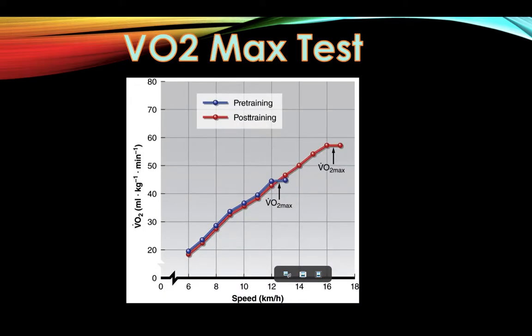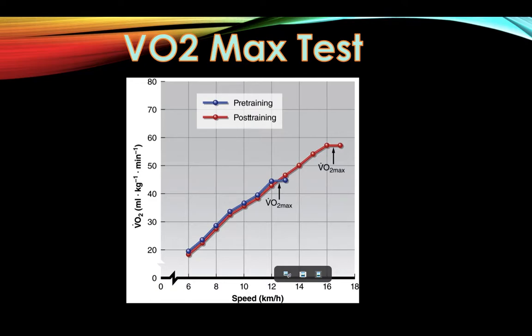This VO2 max graph shows the effect of training on the ability to inhale and utilise oxygen. As you can see, the untrained person has a lower VO2 max of around 45, where they are unable to utilise any more oxygen. However, the trained person has a much higher VO2 max of around 58. This is partly because of the adaptation to the respiratory system, which allows them to take in more oxygen. This would improve their performance because the muscles will be receiving more oxygen, so will be able to work for a longer duration or a higher intensity without fatiguing.